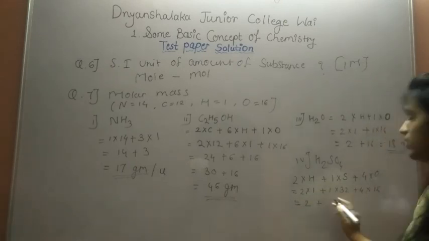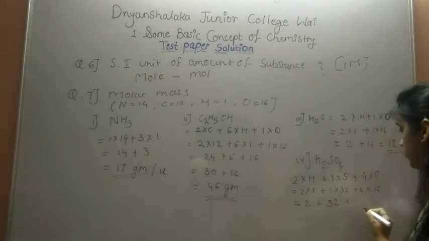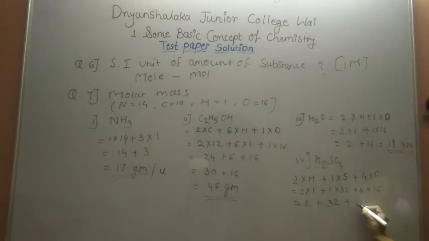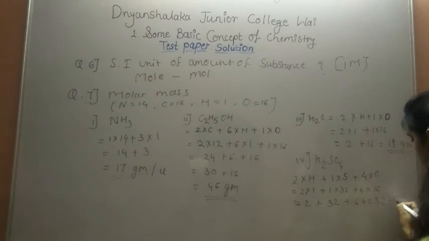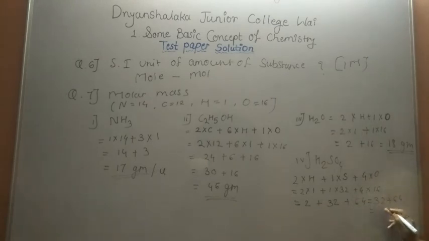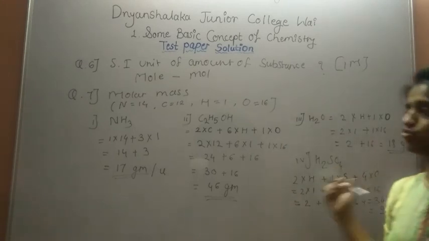Next, 1 into 32 we get 32, plus 16 fours are 64. So 32 plus 64 is 96, plus 2, we get 98 gram or 98 U. It is the molar mass of sulfuric acid, H2SO4.